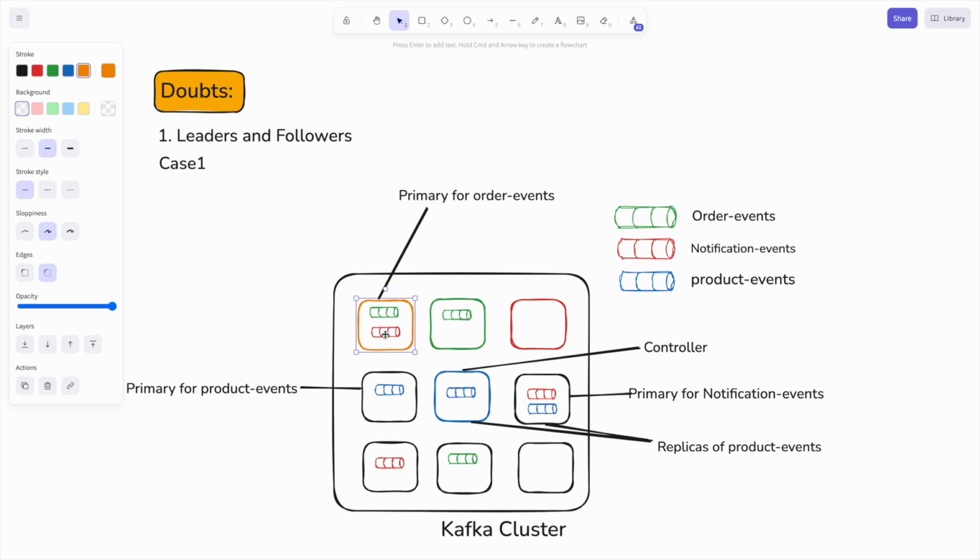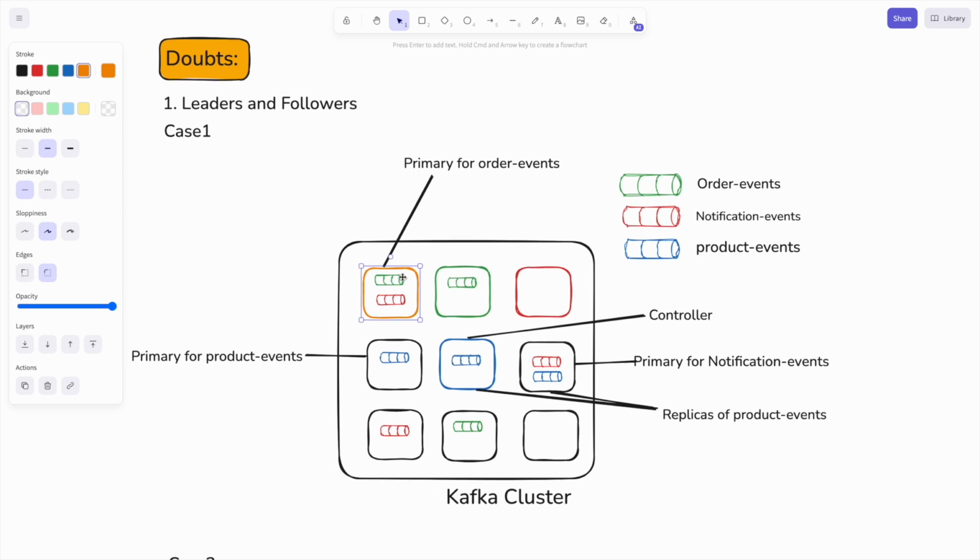One broker can be the primary or leader for a single topic. For example, in the first case, this single broker could be the leader for only the order events.